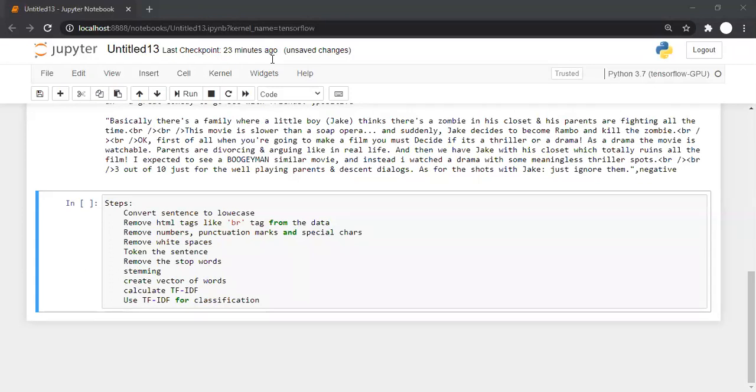Yashwani, yes, I will be explaining vector of words and TF-IDF shortly. We are going to cover that in today's session only.